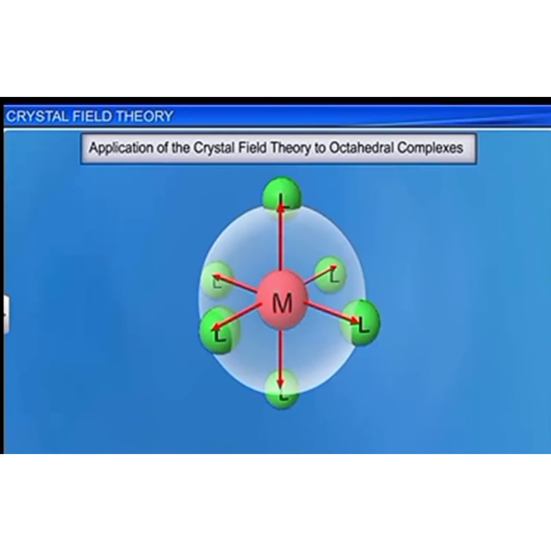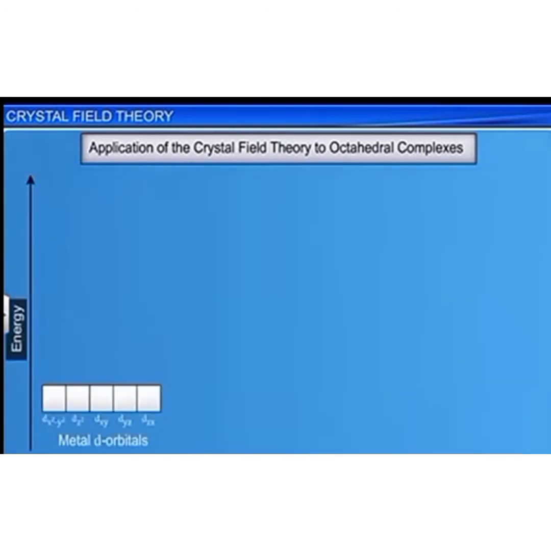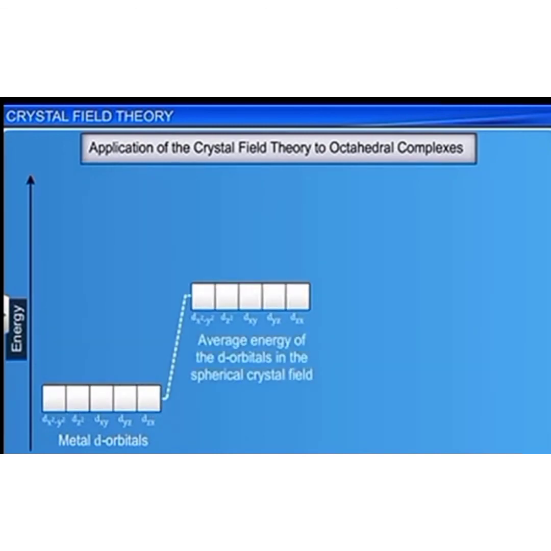At this stage, the energy of all the d orbitals is raised by the same amount. That is, the 5d orbitals still remain degenerate. The average value of the energy of the d orbitals at this stage is taken as 0, and this is called the barycenter.